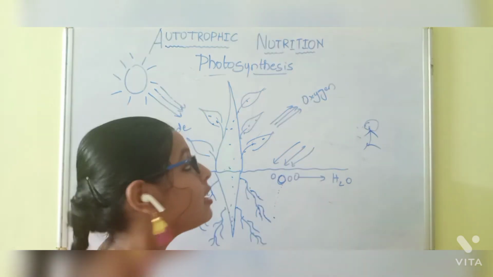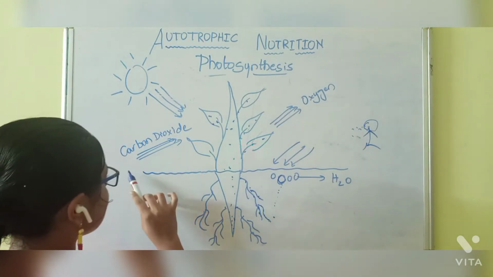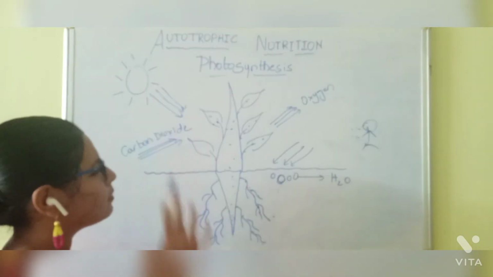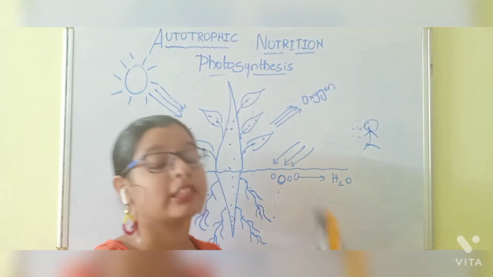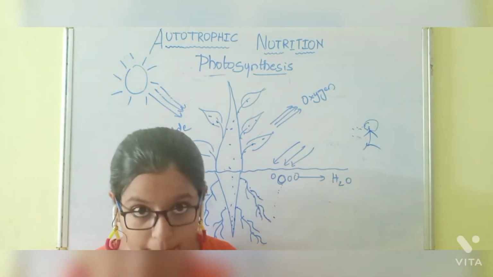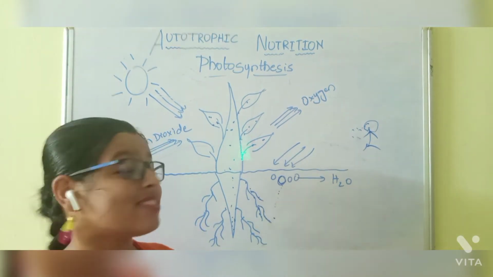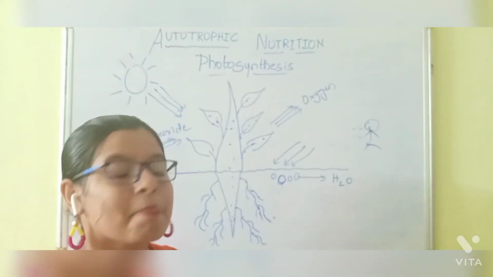Human beings inhale the oxygen and exhale carbon dioxide, and the carbon dioxide is sent back to the plant, where again the plant converts carbon dioxide to oxygen and sends it to the environment, where again human beings inhale and exhale. This is a cycle type of process.